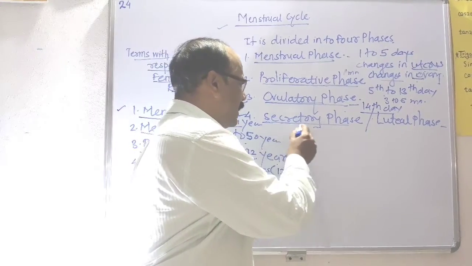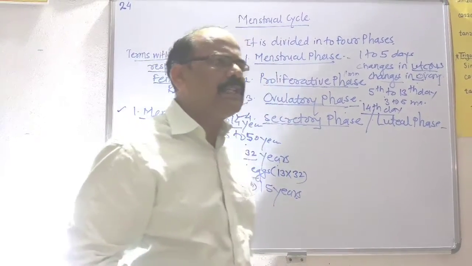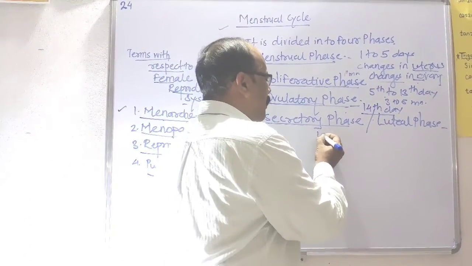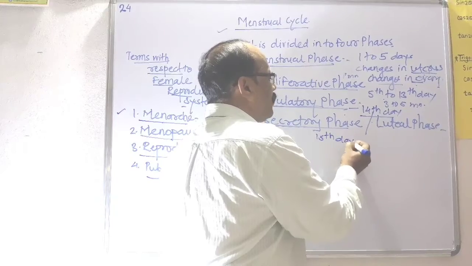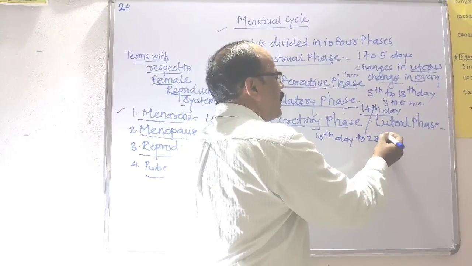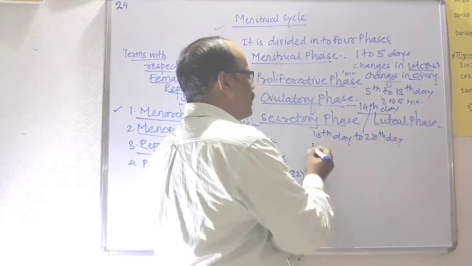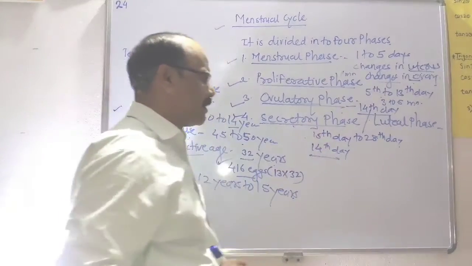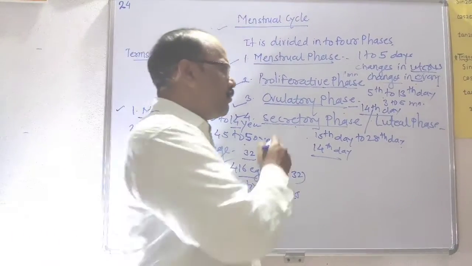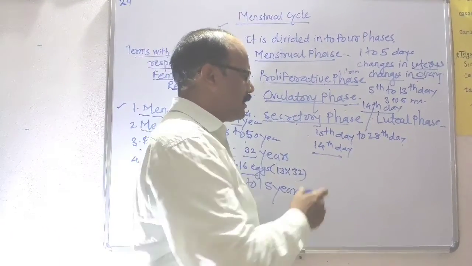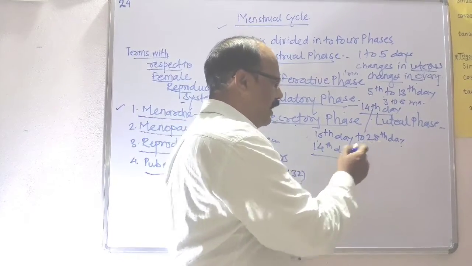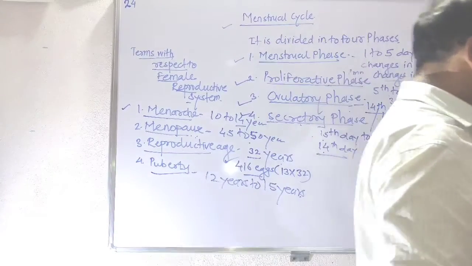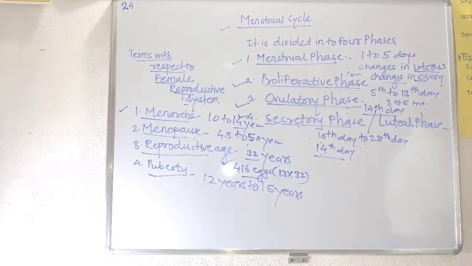The next phase is the secretory phase, or it is called the luteal phase. The secretory phase, or luteal phase, starts from the 15th day and goes to the 28th day, that means the last day of the cycle. The duration is about 14 days. It is the longest phase, the fourth phase in the menstrual cycle.